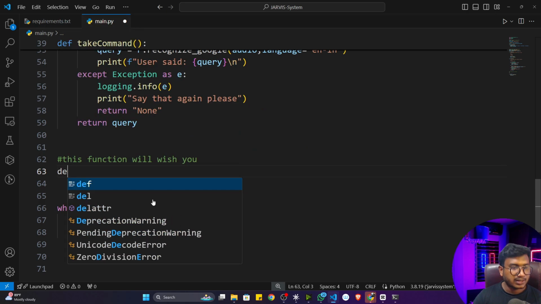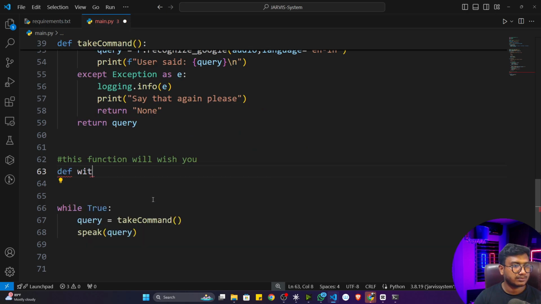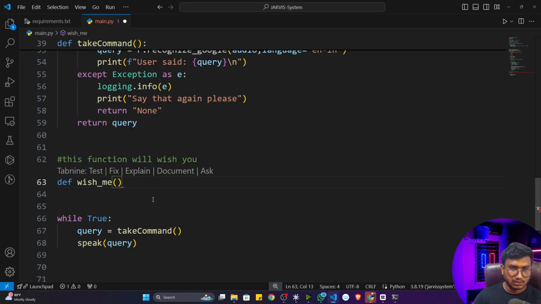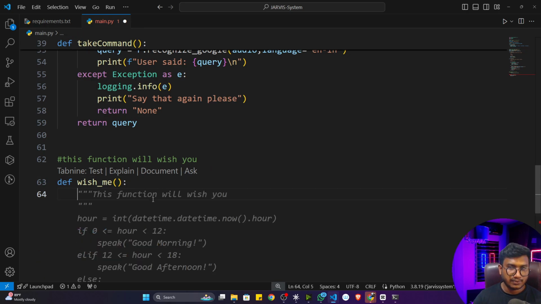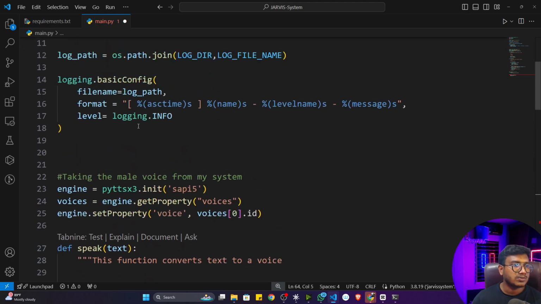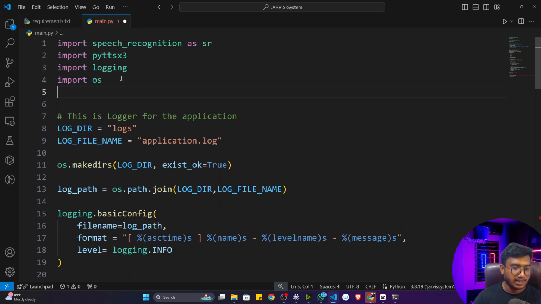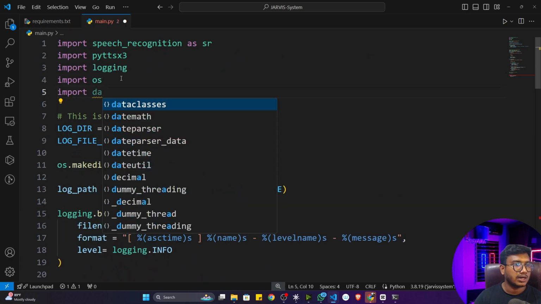Now here I'm going to create another function called wish me, or I can just write wish underscore me. It won't be taking any input. Inside that, first of all, I will take the current time. To take the current time, you can use one package called datetime. So import datetime. This one I can use.